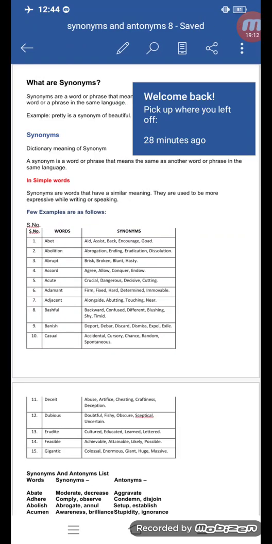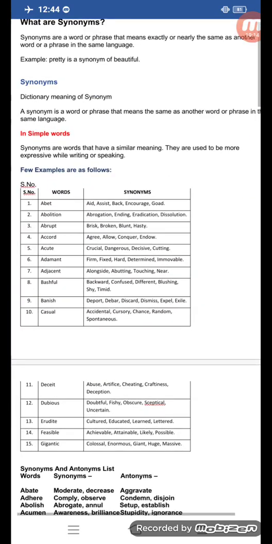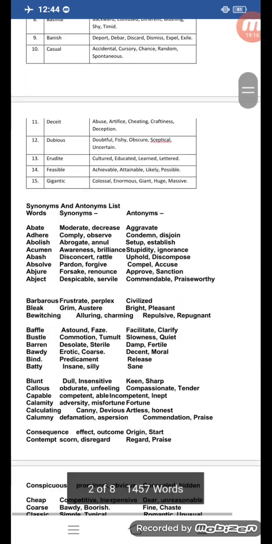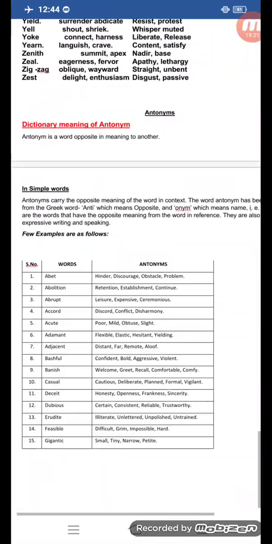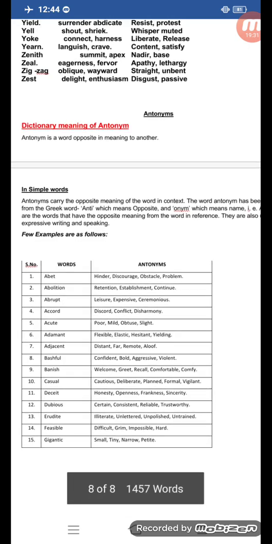Here you can see some antonyms are given. So here first of all, antonym is a word opposite in meaning to another. In simple words, antonyms carry the opposite meaning of the word in context.